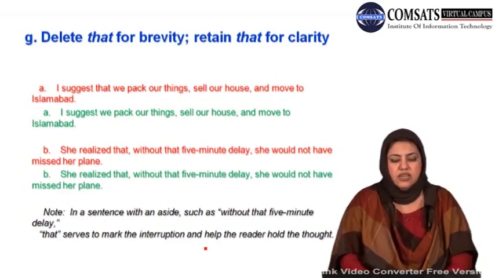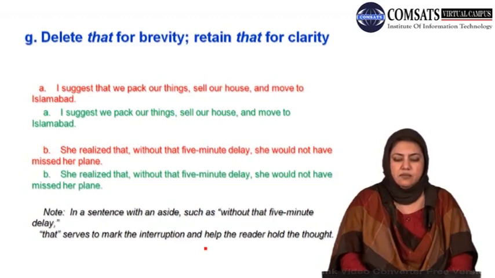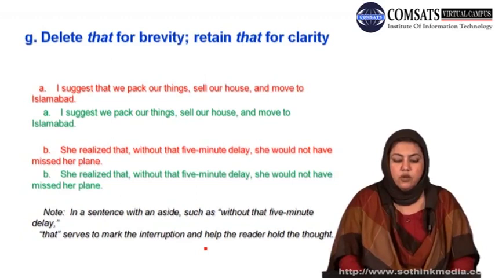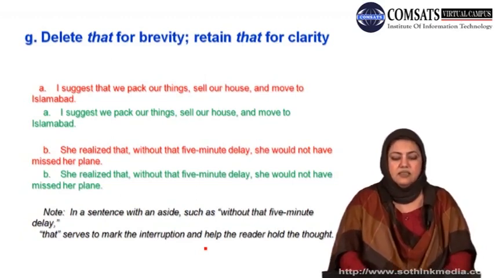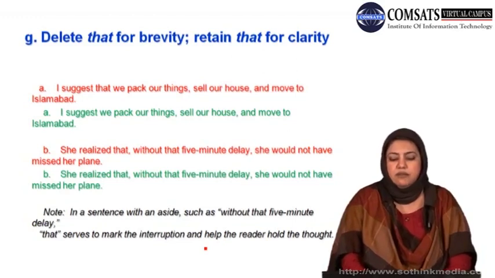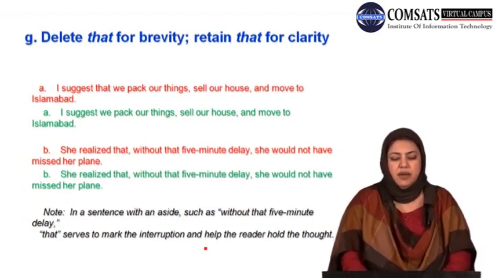Look at the next one. She realized that without that 5-minute delay, she would not have missed her plane. Now, because you want to add some clarity in this case, you can retain this that. She realized that without that 5-minute delay, she would not have missed her plane.